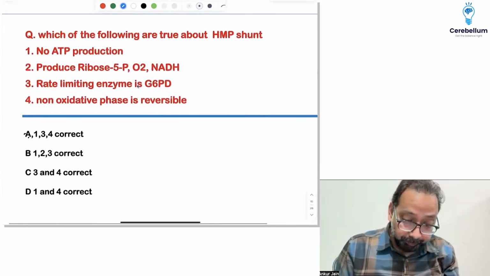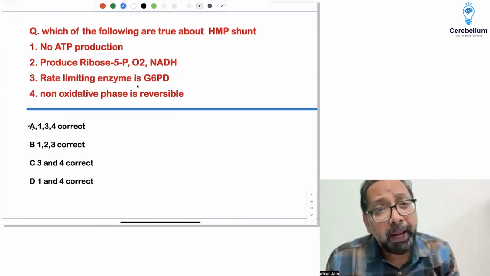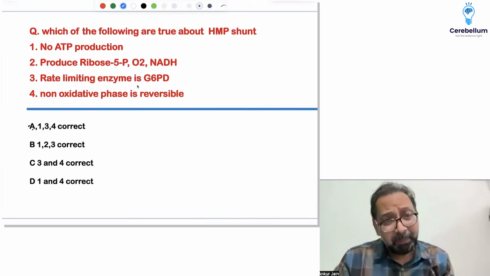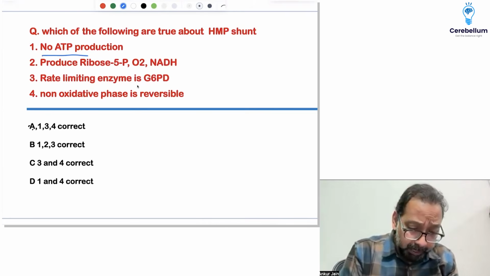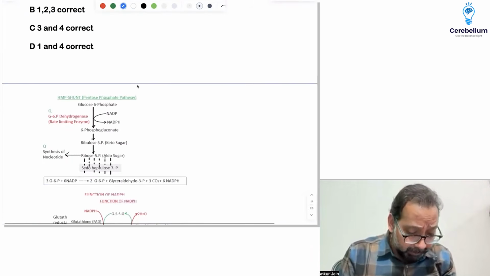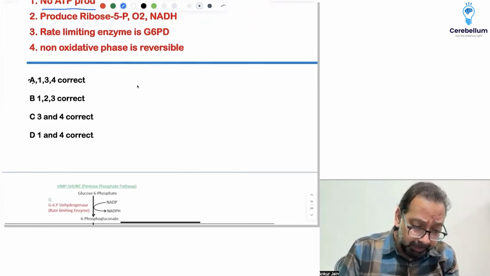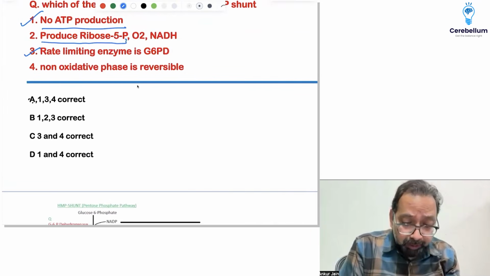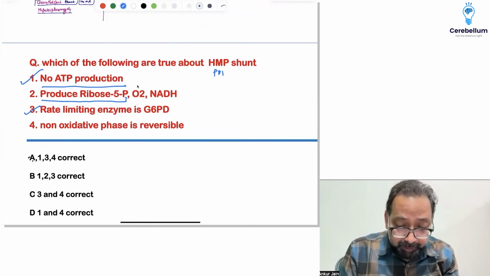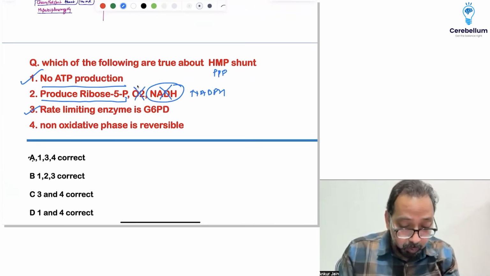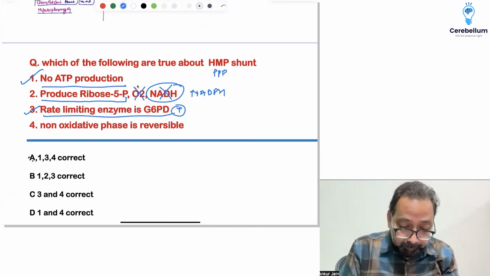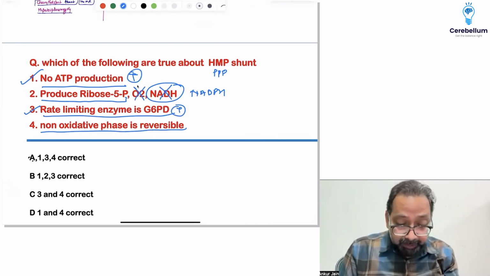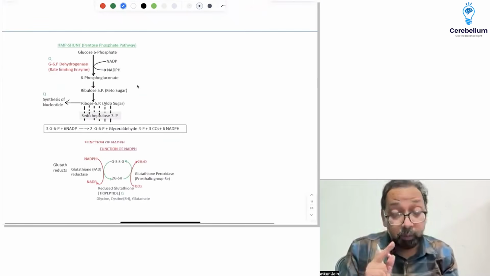Next question: which of the following are true about the HMP shunt? No ATP is produced. We have already discussed this multiple times. The rate limiting enzyme is G6PD. It produces pentose sugar, which is why it is also called the pentose phosphate pathway. It produces NADPH, not NADH, not O2. So this is true. The non-oxidative phase is reversible. This is a repeat question.